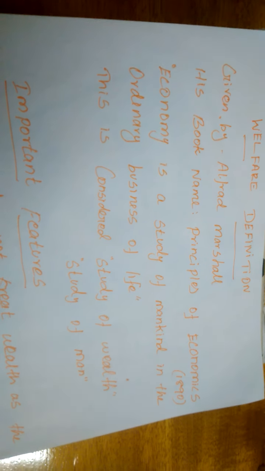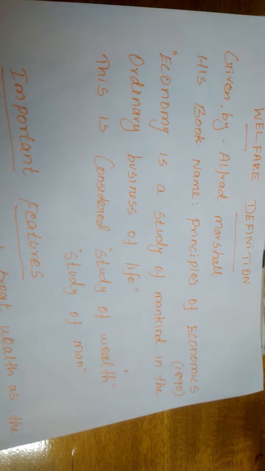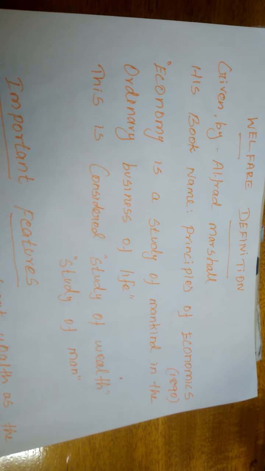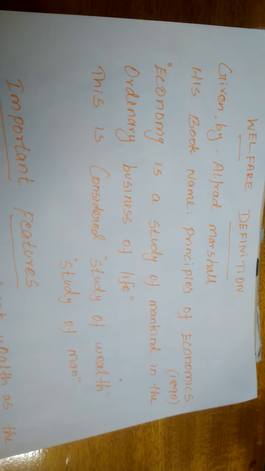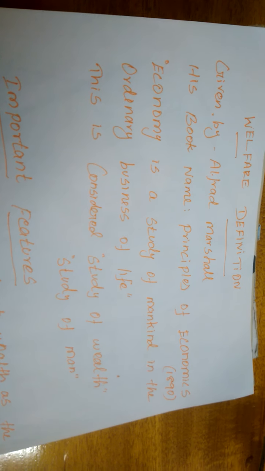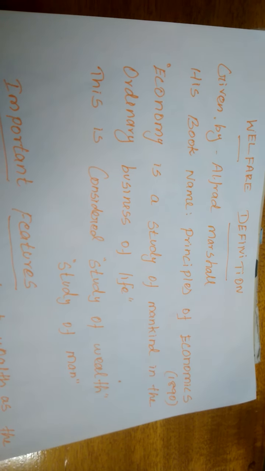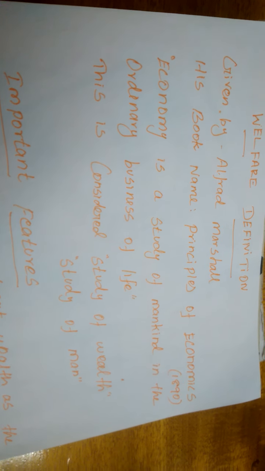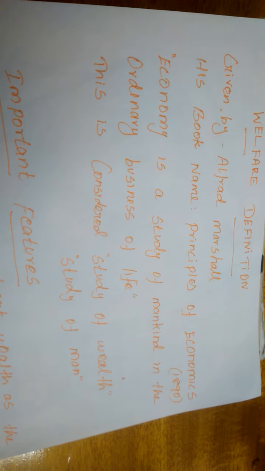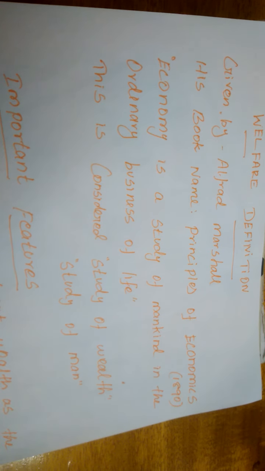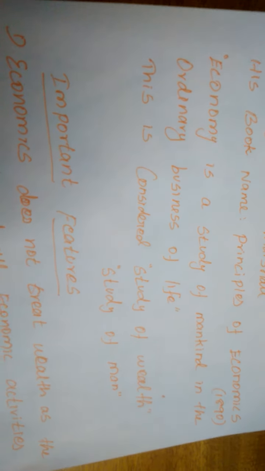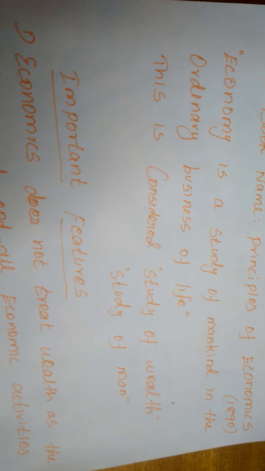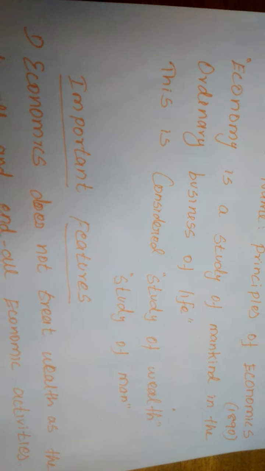Because if there is more human wealth, national wealth or other types of resources will be created. And for whom will all the wealth be created? For the purpose of consumption by humans only. So before improving the wealth, we must improve the man or human.